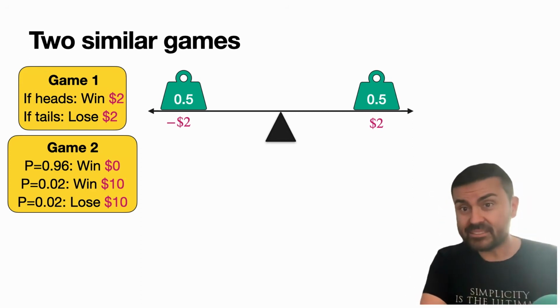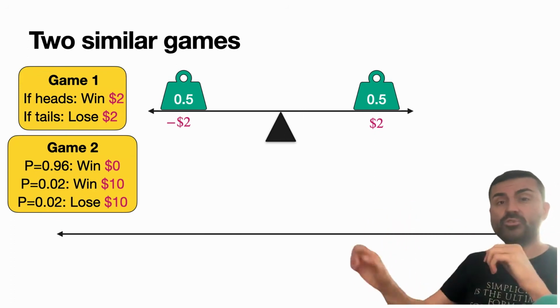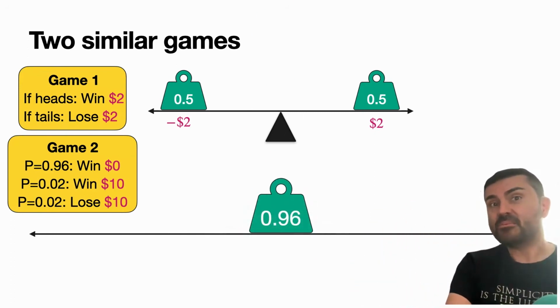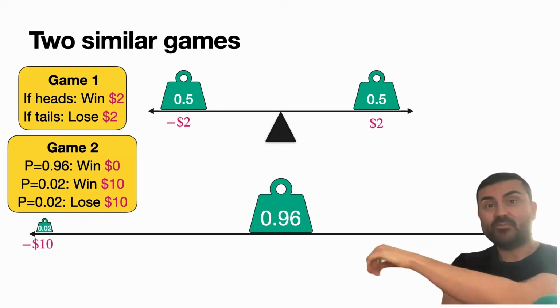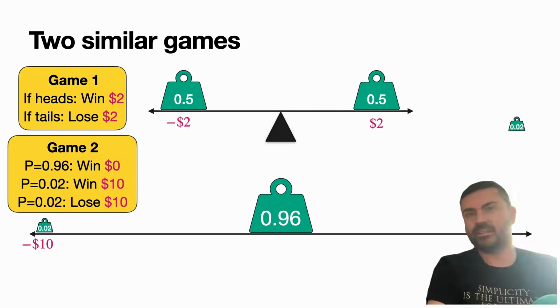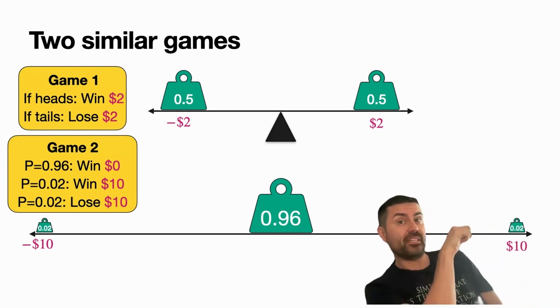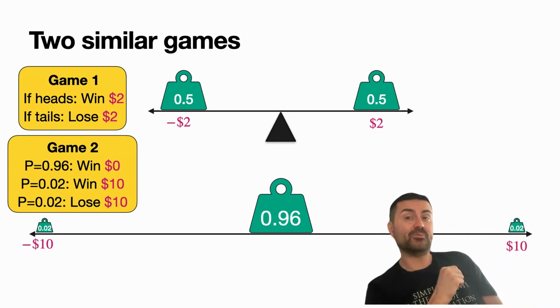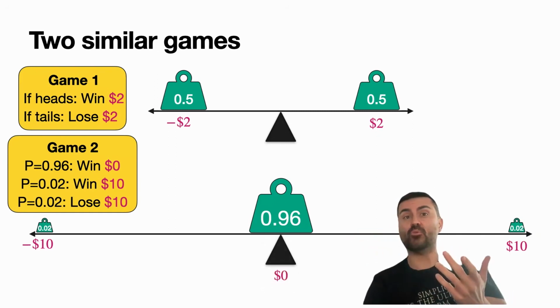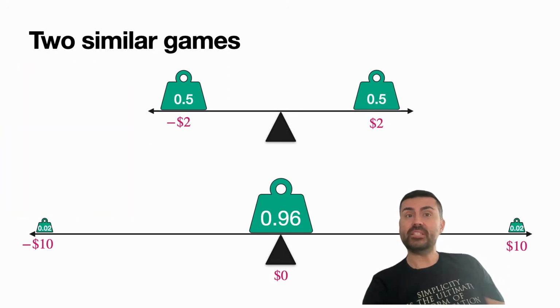But let's see how the balance looks. I have a huge weight of 0.96 of a kilogram at the very middle. I have a tiny weight of 0.02 way over there at the left. And then I have a tiny weight over here of 0.02 at 10. And again, this game is going to balance at 0 because it's fully symmetric. So now the question is, which one is riskier?